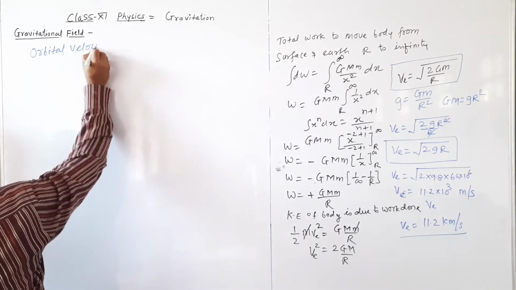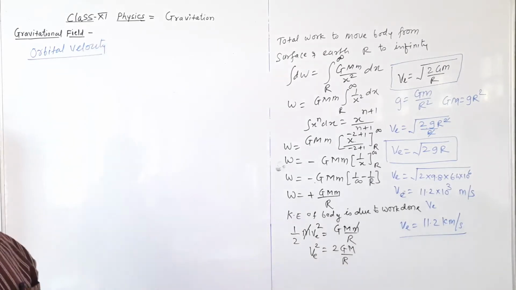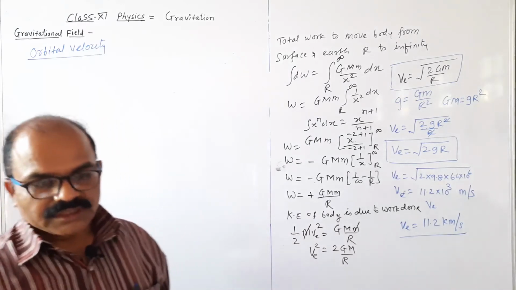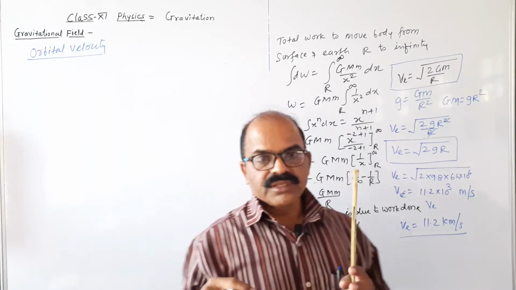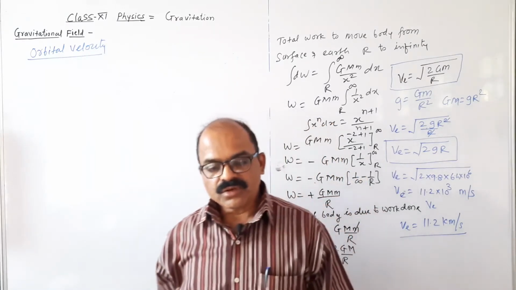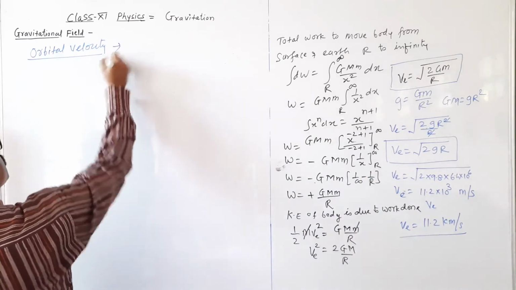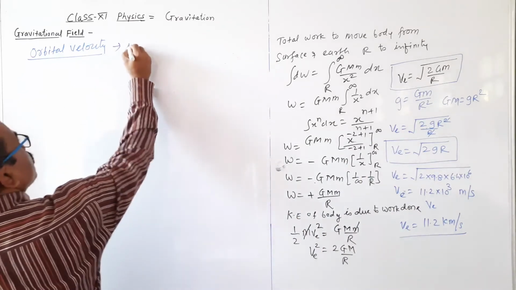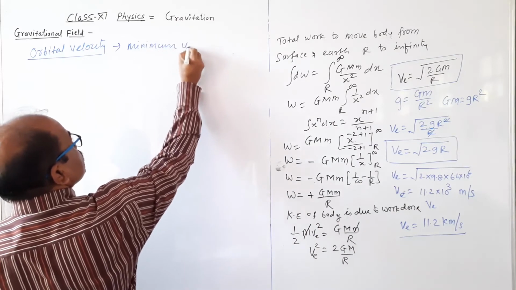The velocity is required to keep the body in its earth orbit. This amount of velocity required to keep the satellite in an earth orbit, or to move the satellite in an earth orbit, is known as the orbital velocity.